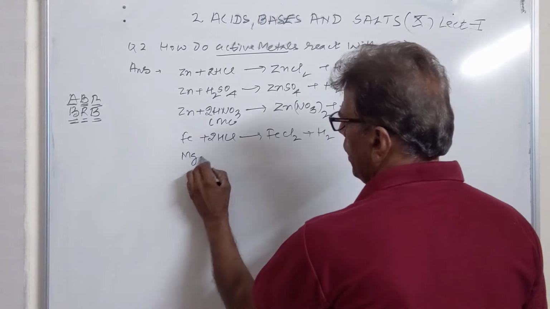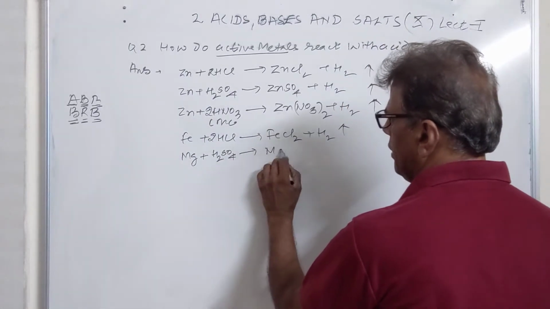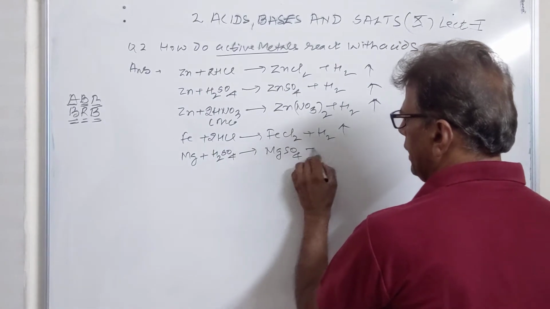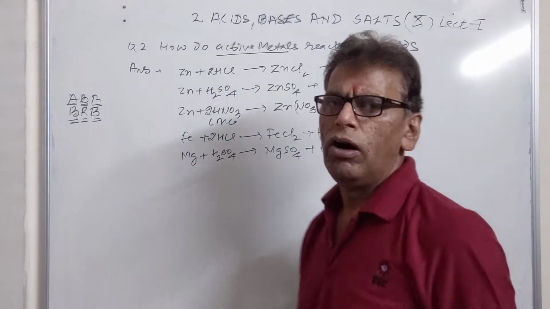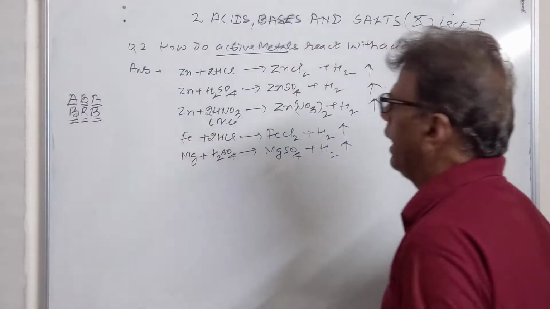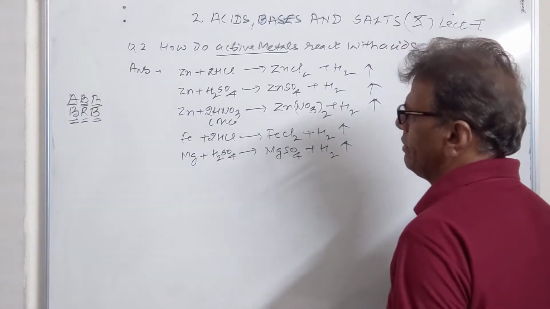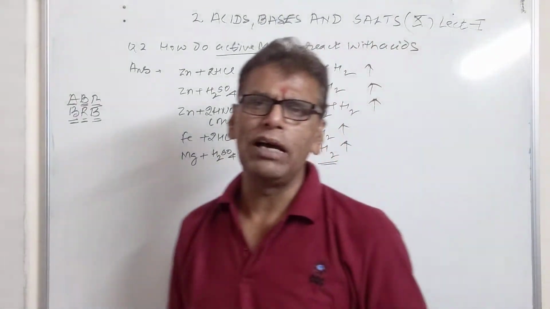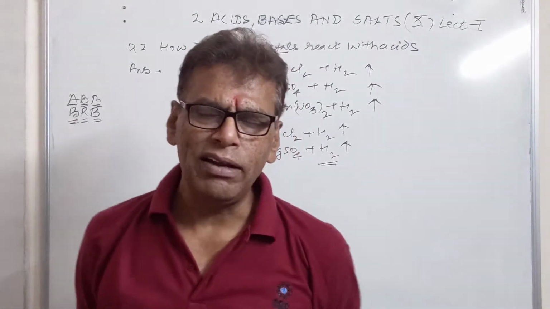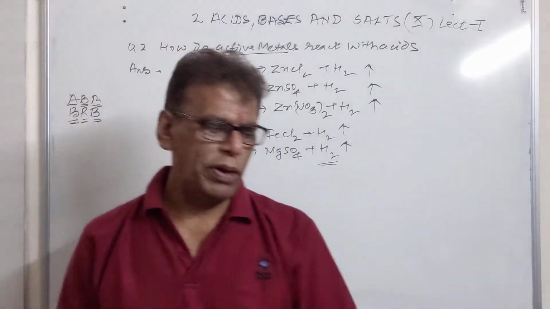Whether you are taking magnesium, combining with any of the inorganic acids, all of these acids are capable of producing hydrogen gas on reaction with the active metals. So this is how these active metals react, and the hydrogen gas so evolved can be checked by bringing a burning candle near this gas. Then it burns with a popping sound.